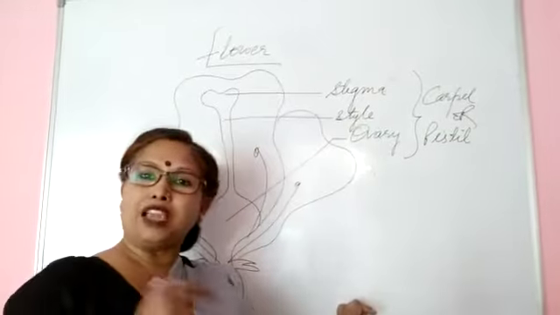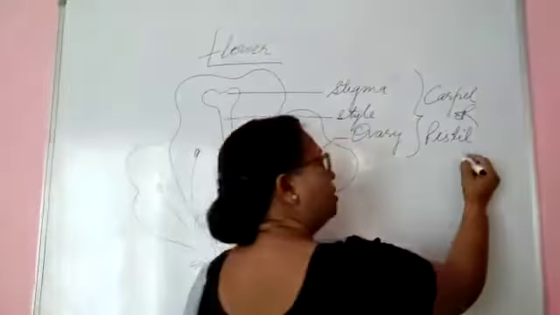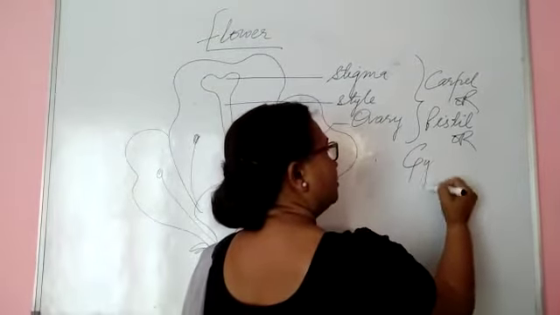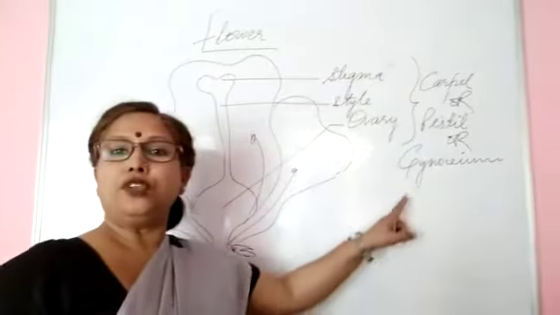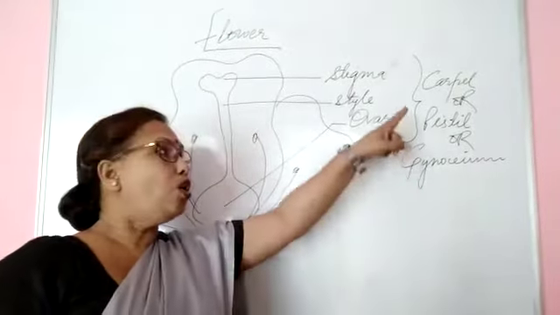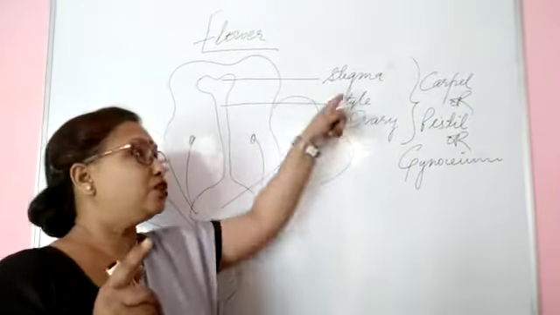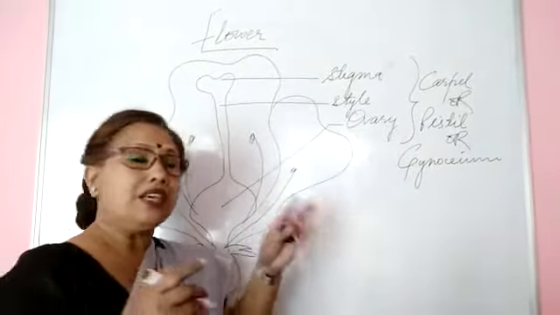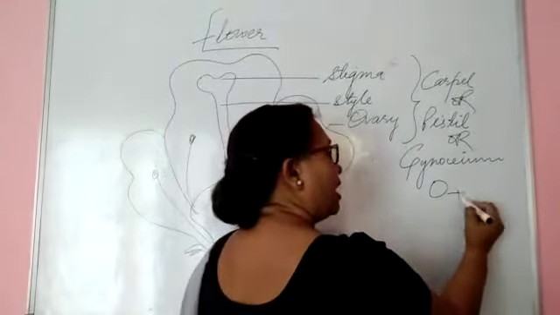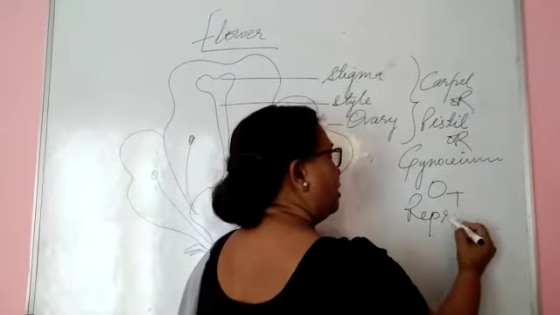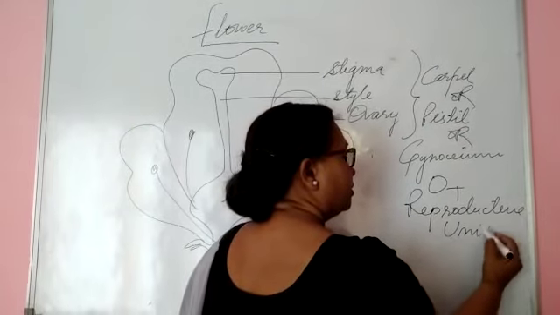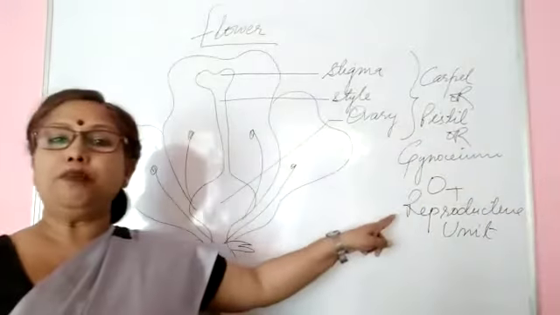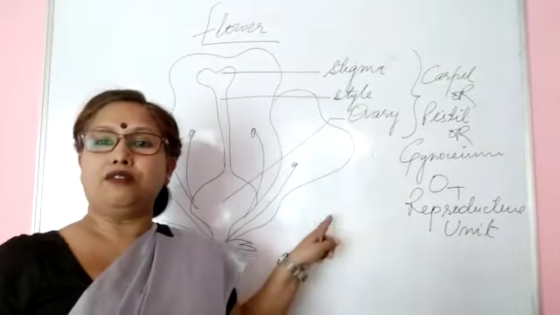Collectively we can give the term carpel, or the second term again for the same, pistil, or gynoecium. That is the third. All these three mean the same, that is, we are talking about all these. So what is this? It is the female reproductive unit present in a flower.